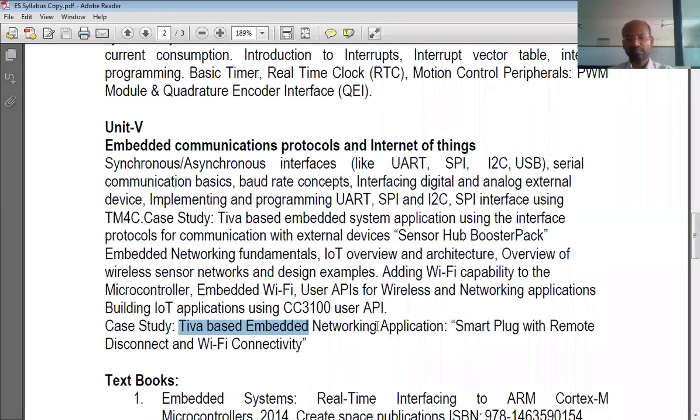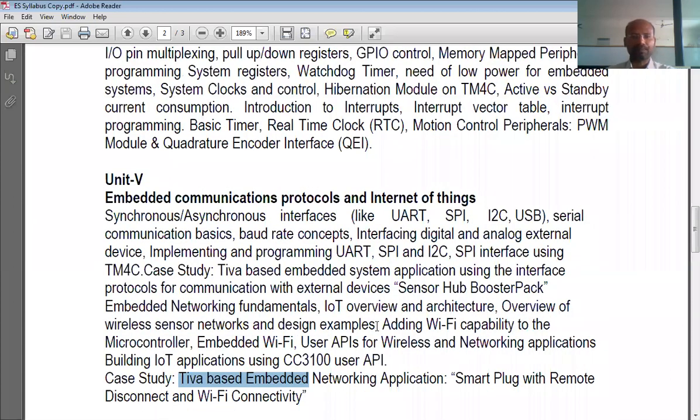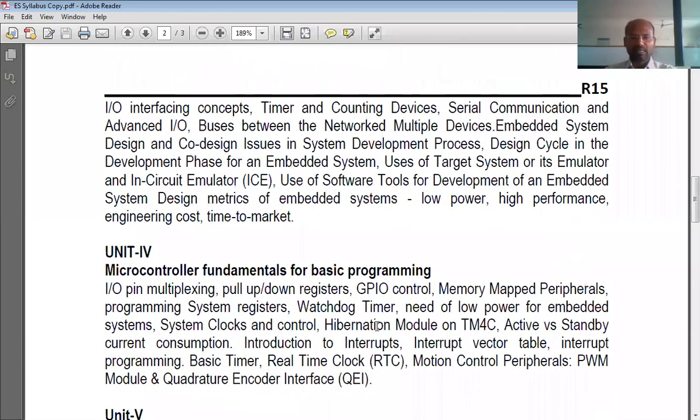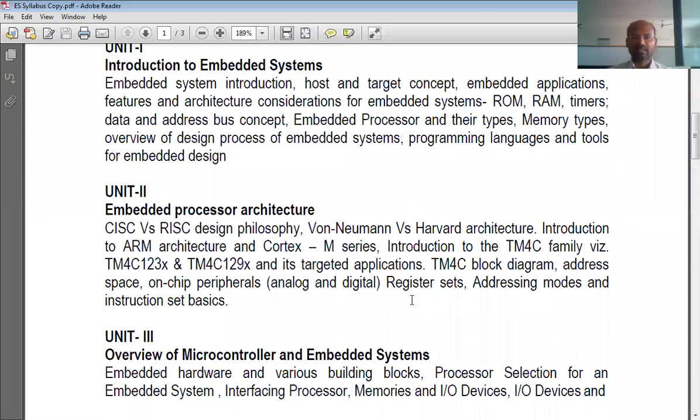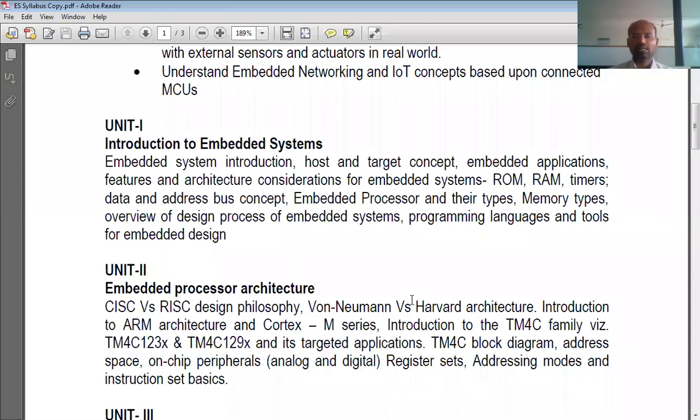With this we will complete the syllabus. So these are the topics that we will be learning in this course. Okay, I think it's enough for today. From the next class onwards we will start with the actual syllabus, and this course also accompanies the lab, which is divided into 2 parts. The first part